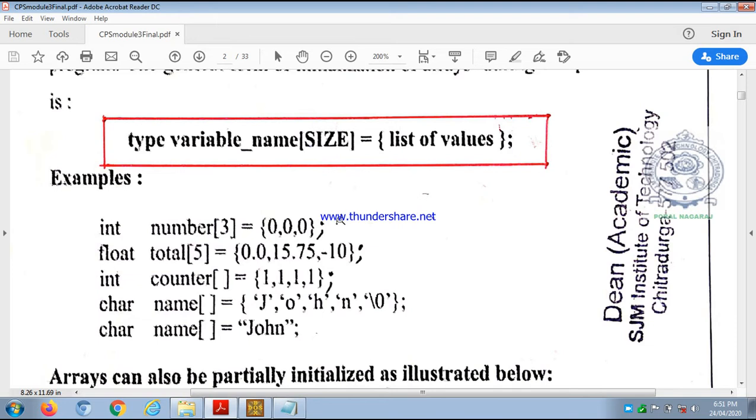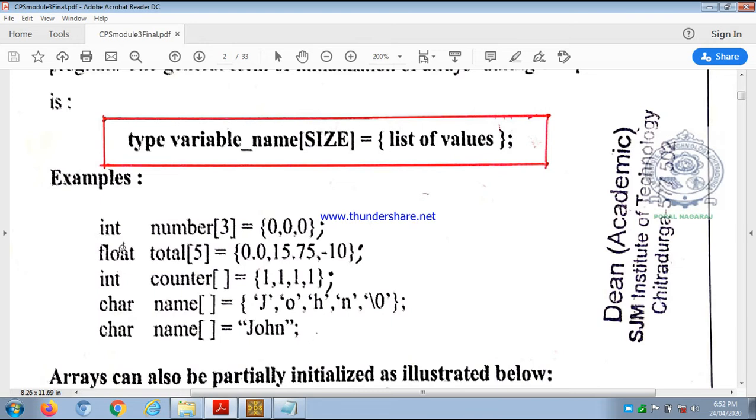Okay. And this is called complete initialization. We are going to call it complete initialization. See, observe here, what is the size of the array? 3. So how many elements are initialized? All the 3 elements are zeros, 0, 0, 0.